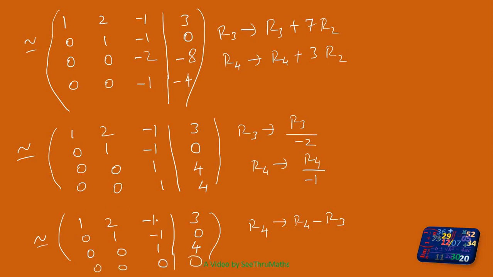Now if you see the matrix A, this is an upper triangular matrix. Here this is the principal diagonal element. The last row you can ignore it. So now the rank is 3. In this case, the rank of A is equal to 3.